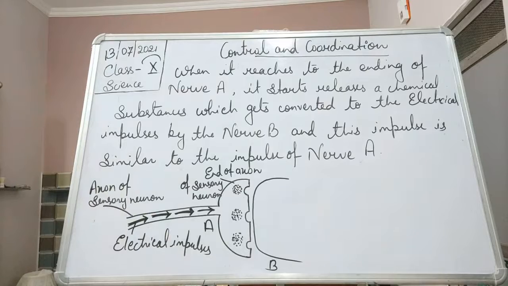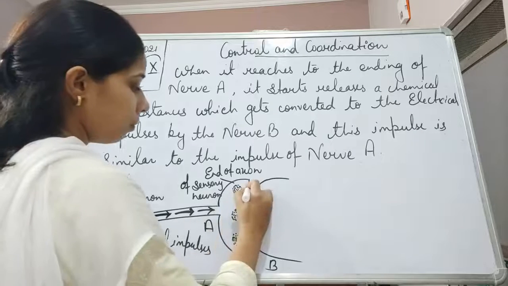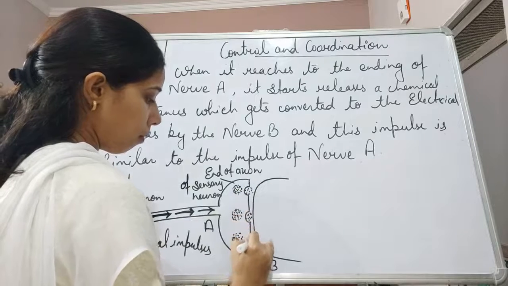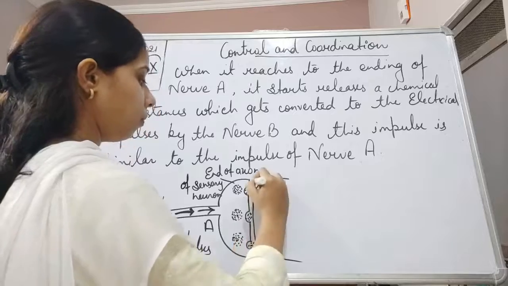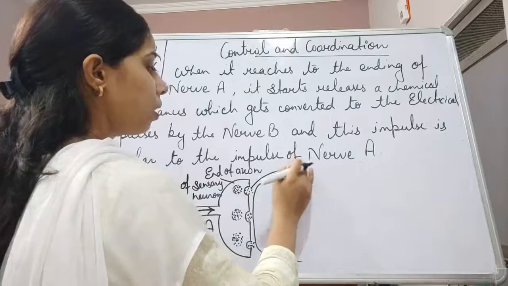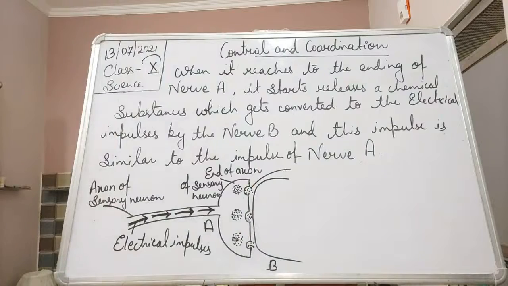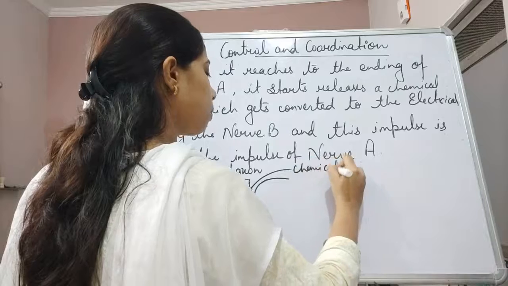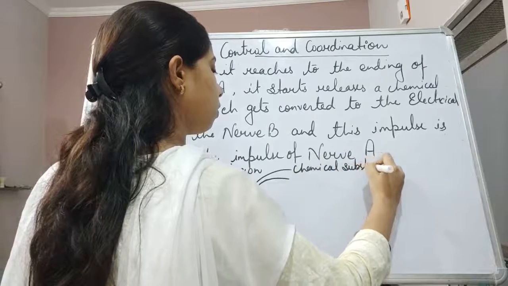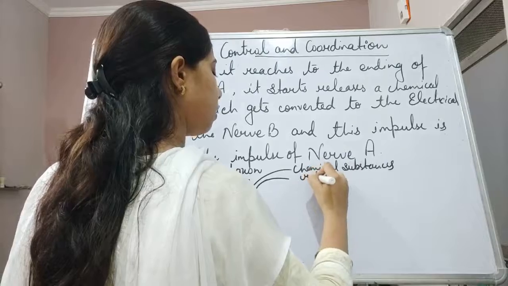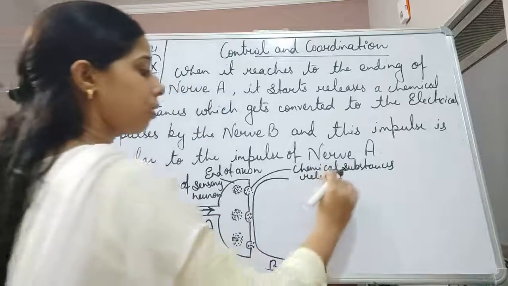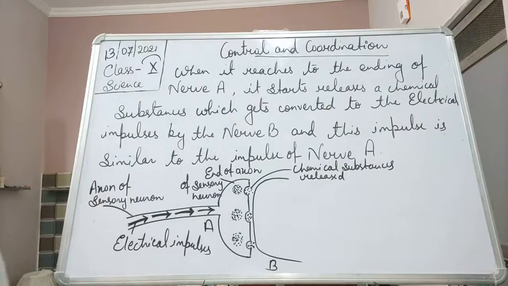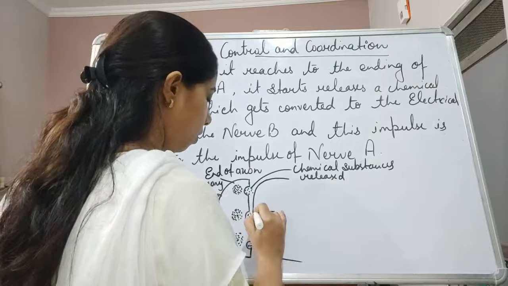The second one, students, is here. These are the chemicals which are releasing. Chemical substance released here. And now what happened?